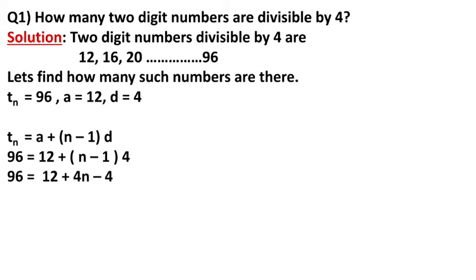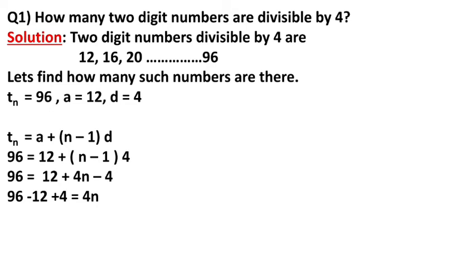Now student, we will solve the bracket first. 4 into n, 4n, 4 ones are 4. Now we have the value 96 equal to 12 plus 4n minus 4. Now 12 is given positive, we will take it to the left side, it becomes negative. Minus 4 will go to the left side and become positive because 4 is given in negative. It means 96 minus 12 plus 4 equal to 4n.